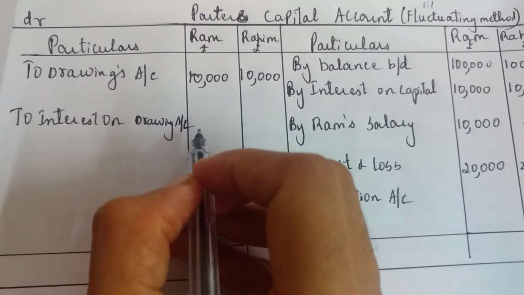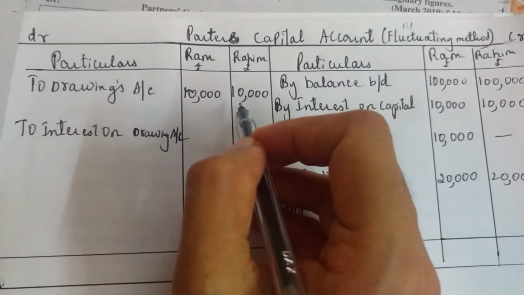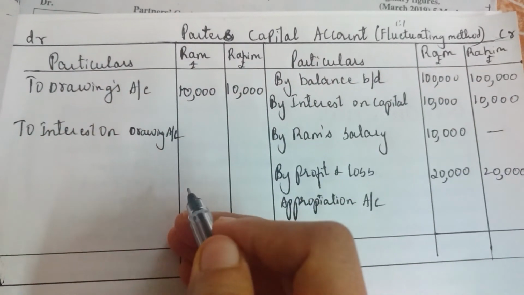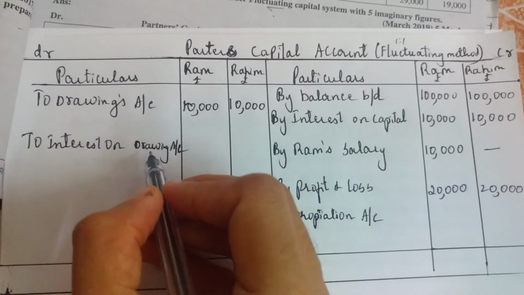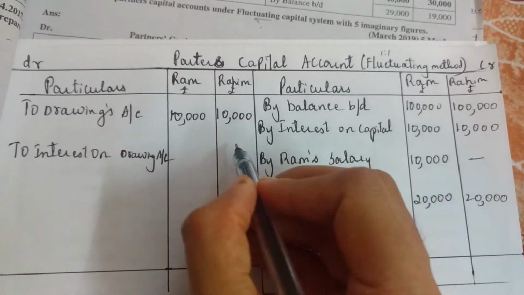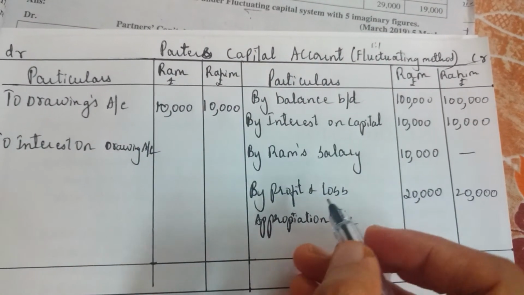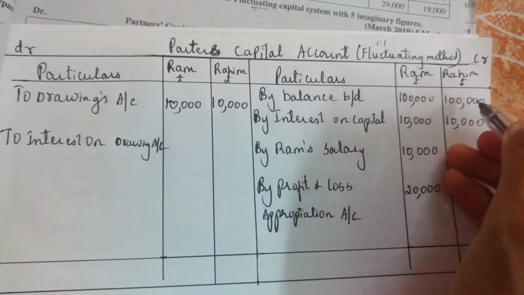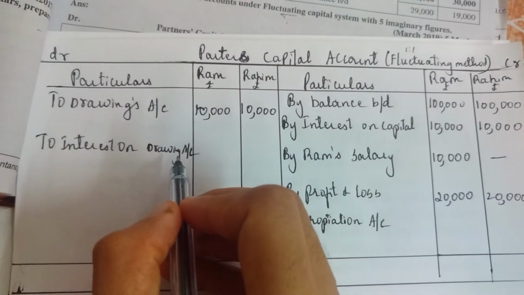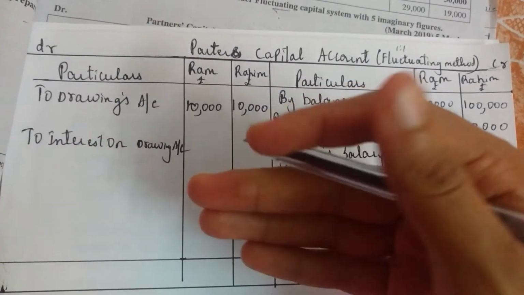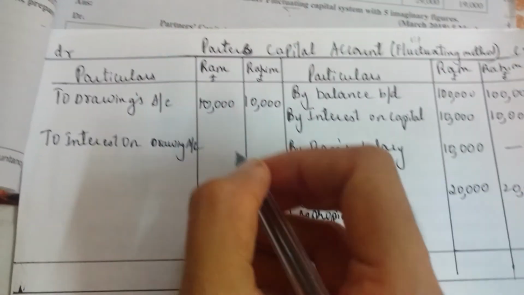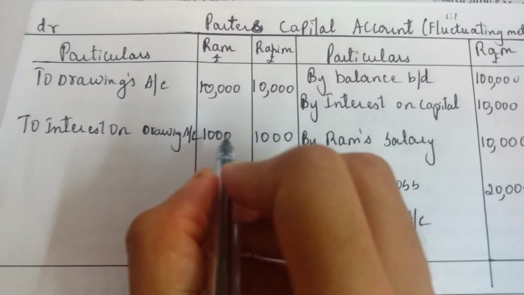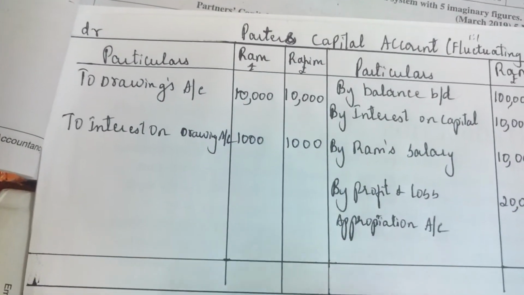What do you mean by interest on drawing account? It means since Ram and Rahim have withdrawn the money, that is, they are taking money from the business for their personal use, interest is charged on them. Ram and Rahim have to pay the business. This is unlike the interest on capital, where Ram and Rahim will receive the amount. But here Ram and Rahim have to give it to the business. They have to pay the money. So let's see 1000 each. Better go for equal amount. Both will be equal. It is easy for calculation also.